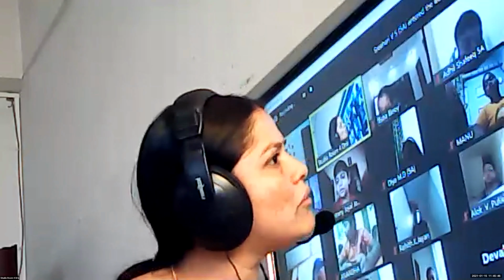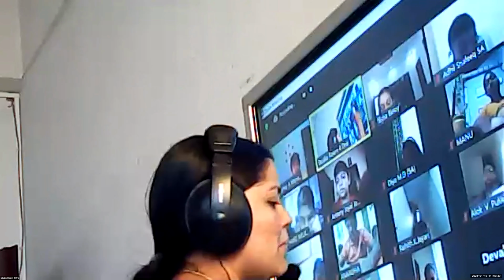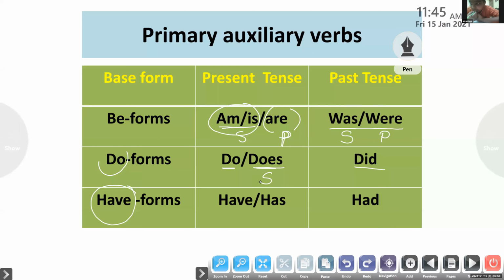Remember this example always. See, children, let me share the screen once again for you. Do, does, did are the do forms used in English grammar. Here, does is the present singular do form, and present plural is do. I do, they do. They does is wrong, he does is right, because he is singular. So does is the singular form, present tense of do. Clear?